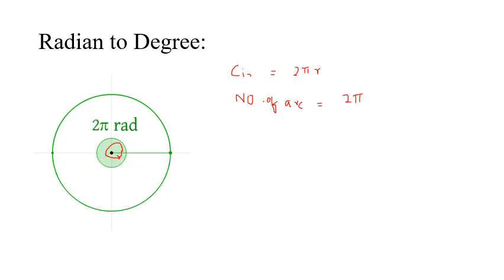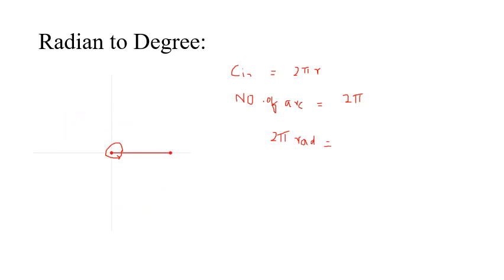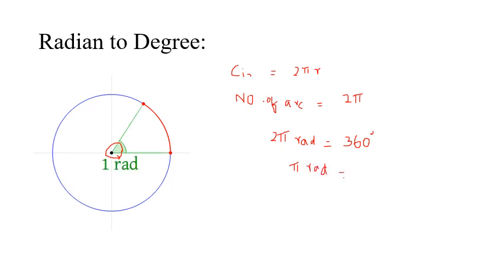So if you equate these two values, 2 pi radians is equal to 360 degrees. For pi radian, dividing both sides by 2, you will get 180 degrees.